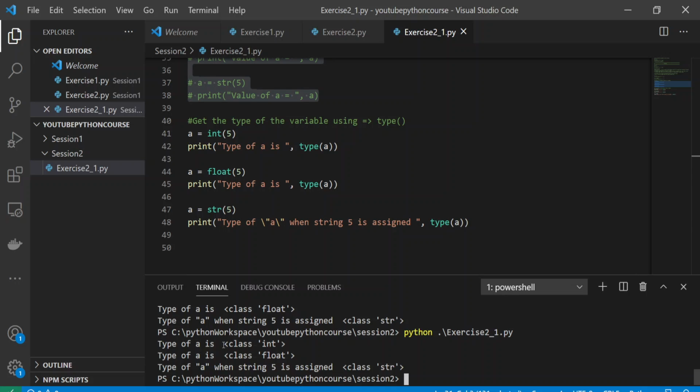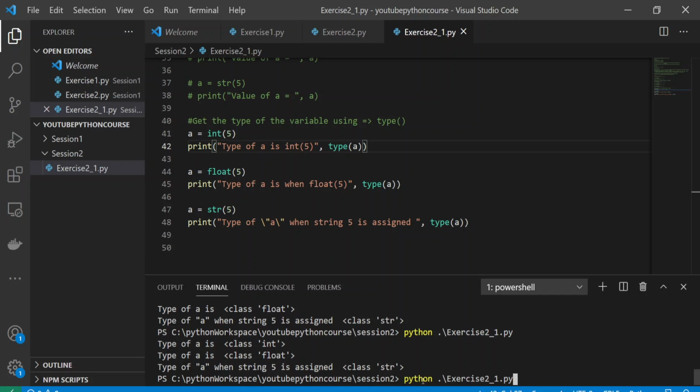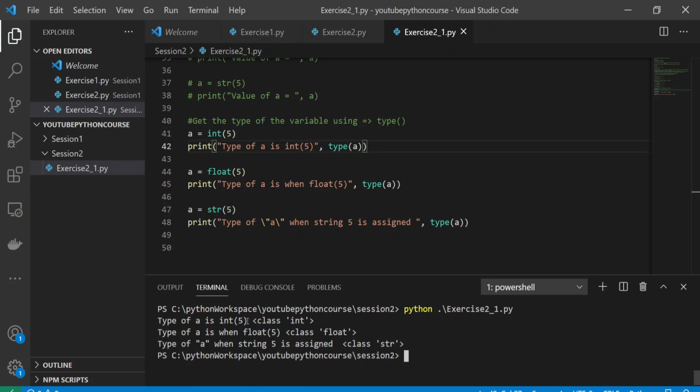Okay, you see the type, it is of class int, and it is of class float. Second one, when I've assigned float over here, I see the first one, when I've assigned int 5, then I get the output as class int, then class float, and then class string. Fine. So you can get the type by using this.